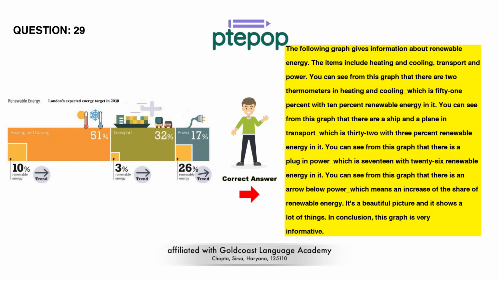You can see from this graph that there are a ship and a plane in transport, which is 32% with 3% renewable energy in it. You can see from this graph that there is a plug-in power, which is 17% with 26% renewable energy in it. You can see from this graph that there is an arrow below power, which means an increase of the share of renewable energy. It's a beautiful picture and it shows a lot of things. In conclusion, this graph is very informative.